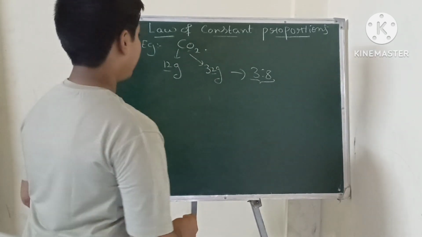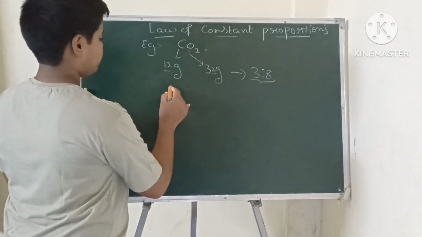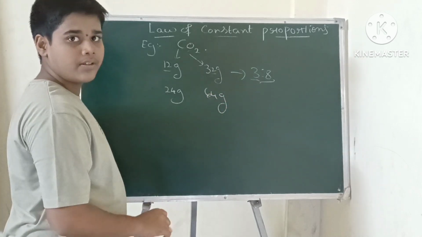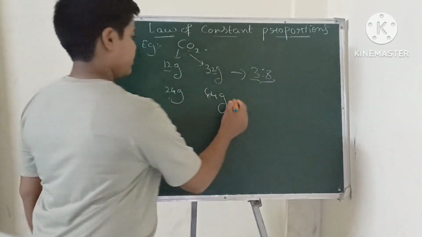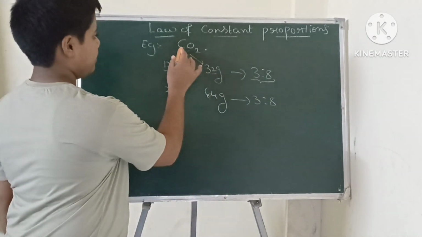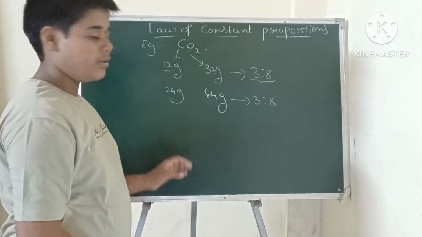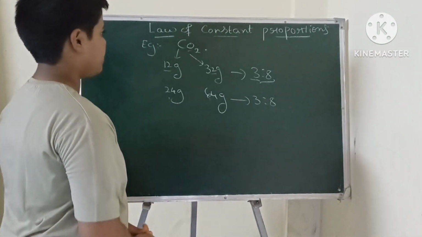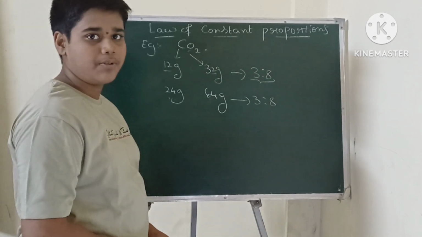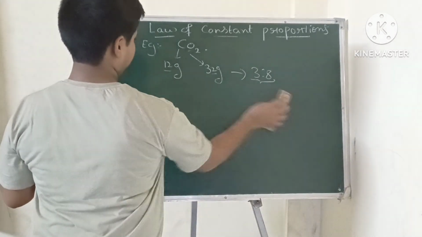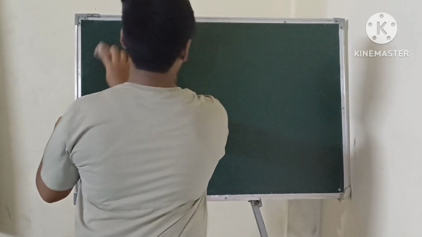Okay? And here, if I take 24 grams and 64 grams, it is the same ratio. See, 3:8. So we can say that these two elements always form a fixed whole number ratio. Okay? So this is one example of the law of constant proportions.